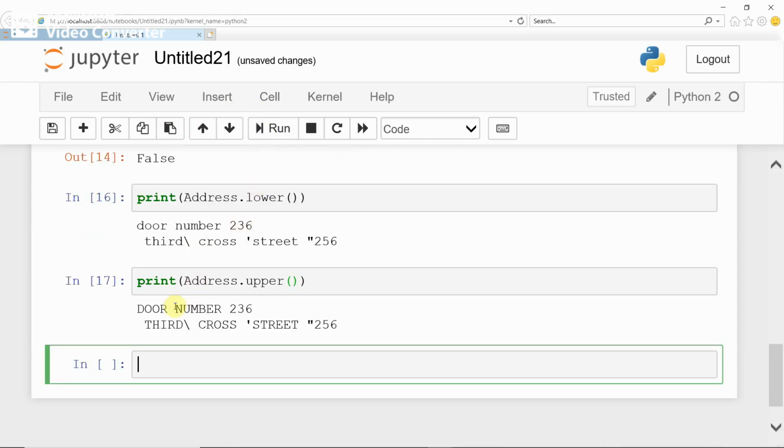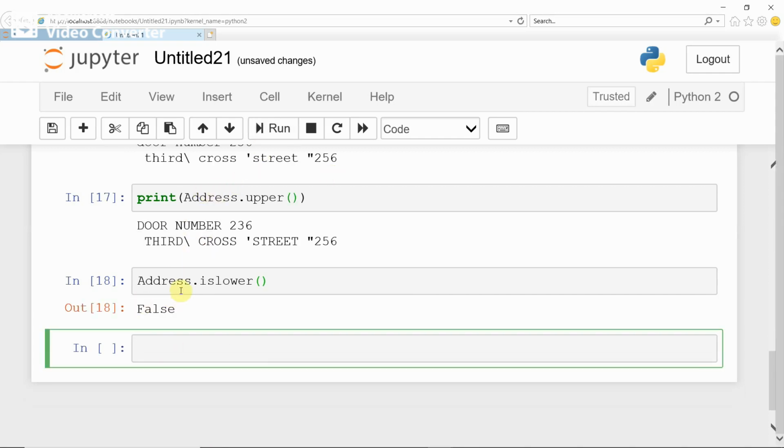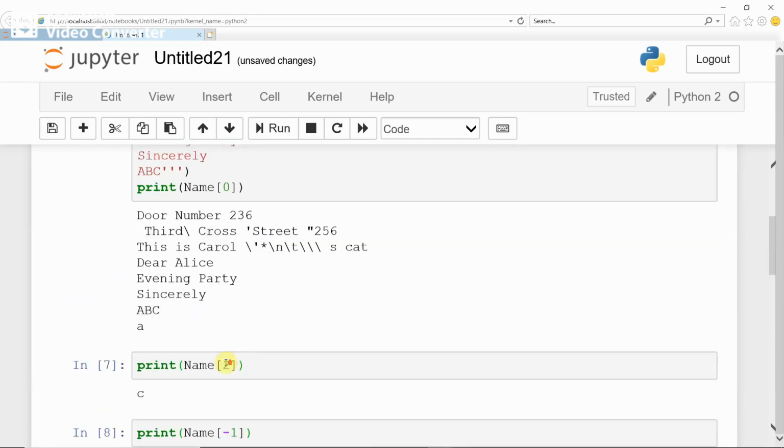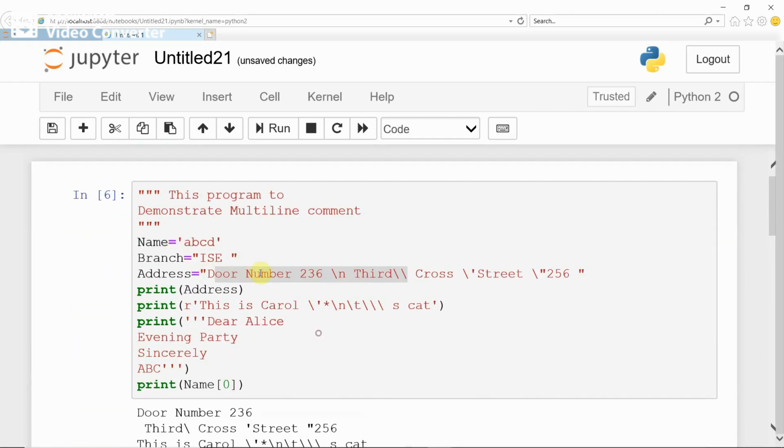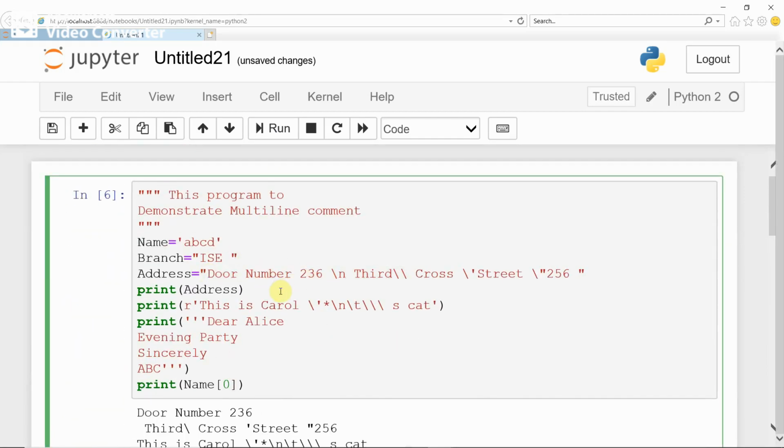And then if you want to check whether the string is in lowercase, the string name is address, address dot islower. islower is a function, so it is a method. Run. See, address is not in lowercase because address contains capital letters as well as small letters.